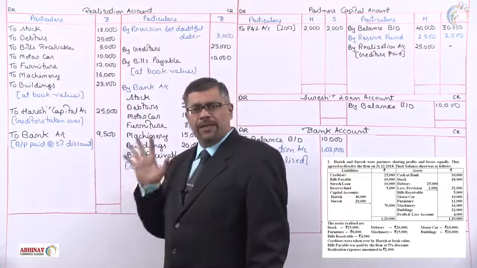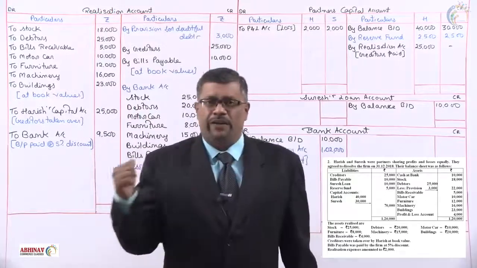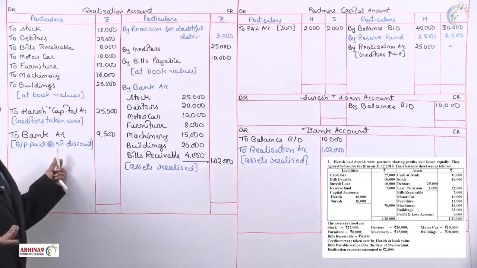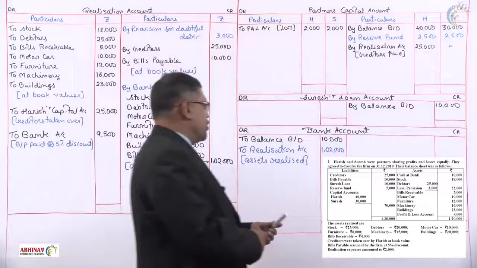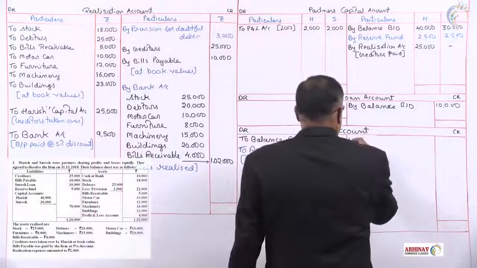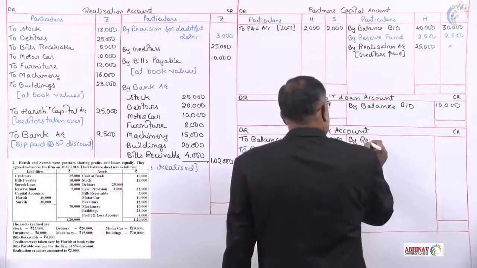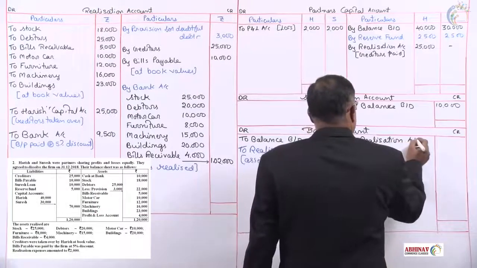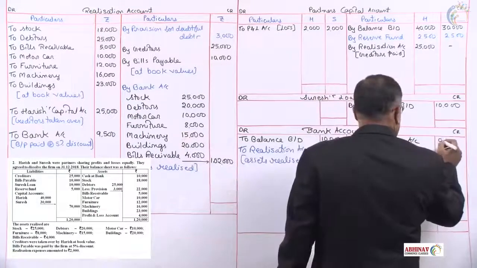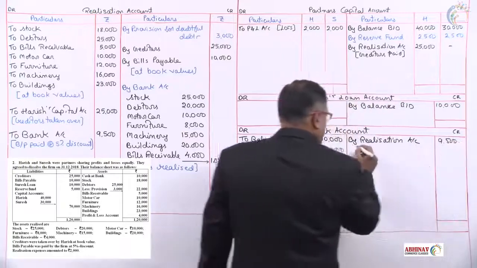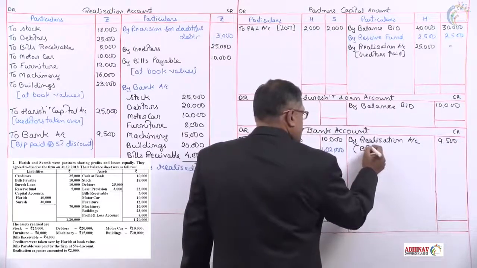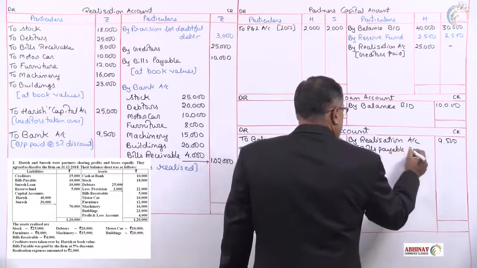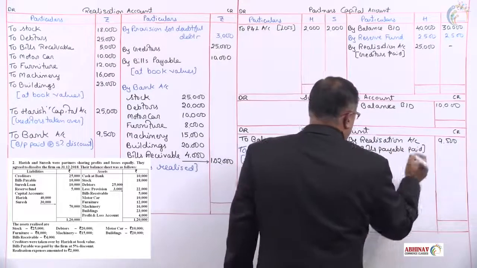Just bills payable paid. Since we have not prepared the note, we have done it. Now, let us transfer this. To which account? Bank account. Bank balance will decrease on the credit side by realization account. Amount 9,500 into bracket bills payable paid or liabilities paid.